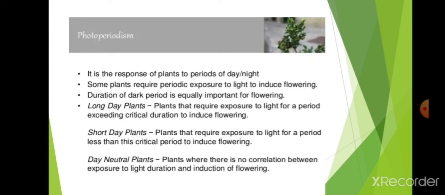Less than 12 hours of light is short day. Day neutral plants are plants where there is no correlation between exposure to light and flowering. Whether the day length or night length is more, it does not matter. These are called day neutral plants.